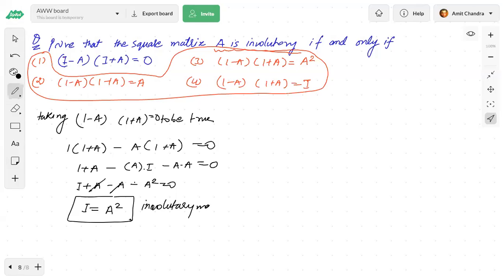Involuntary matrix. So from here we have derived it is involuntary, and now what we will do, first step, bache, this is already given, na Subiksha. So now we have to check whether if this is true, then it will be involuntary. Otherwise, if this is true, then it is involuntary. Or next is that taking a as involuntary,